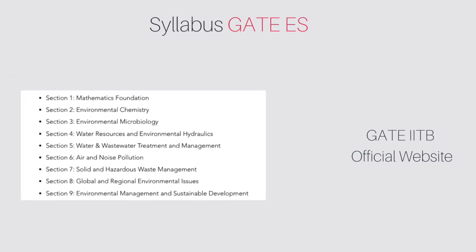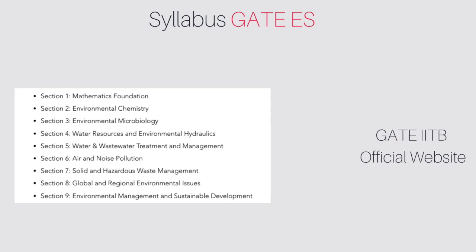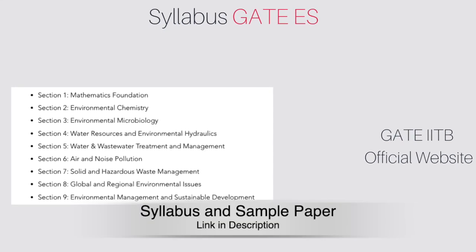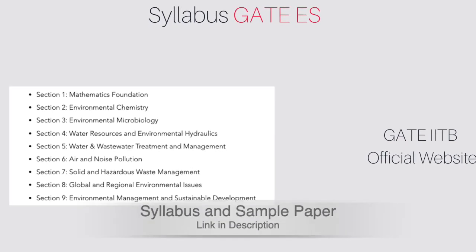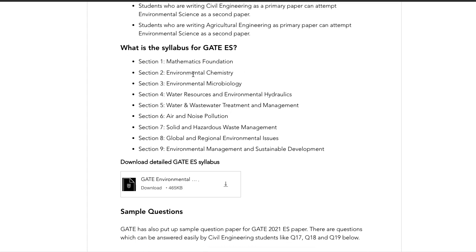So first let us try and understand the syllabus and how the sample paper looks. This syllabus is there on the GATE official website. If you see here, the syllabus is entirely concentrating on environmental engineering. There is a section on mathematics foundation and there is aptitude as well. Apart from that, the entire syllabus is based around environmental studies.